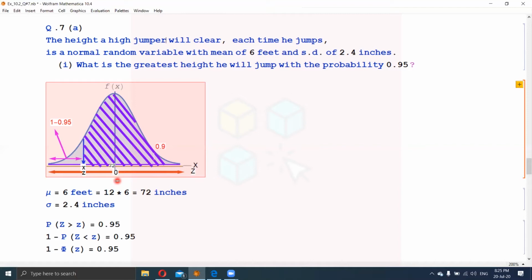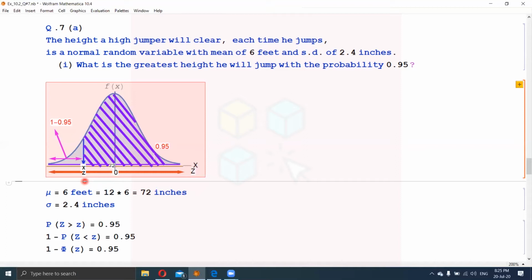We have been given the probability 0.95, which is on the right side. We have to find a point on the x-axis, so x is unknown, and in the z scale, z is also unknown. We have to find the z value first, and in the second step we have to find x.